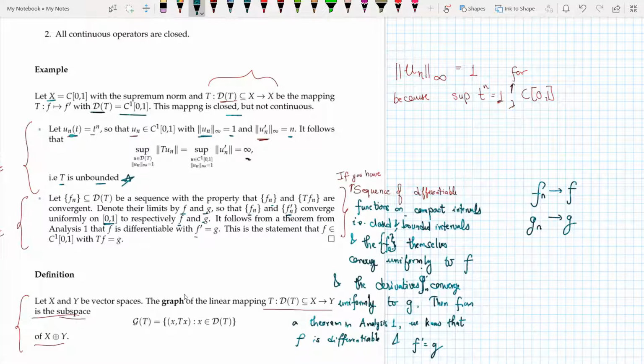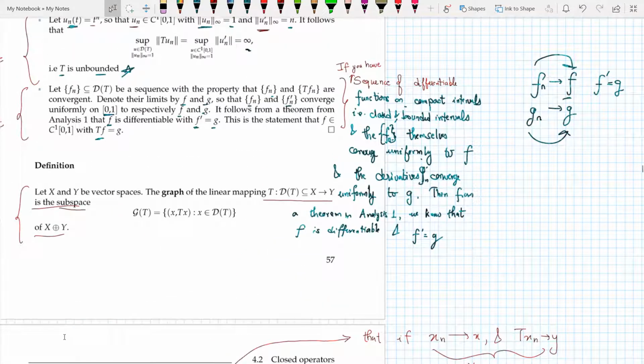Now it follows from a theorem from Analysis 1 that f is differentiable with f' equal to g. This is the statement that f belongs to C^1[0,1] with Tf equal to g.